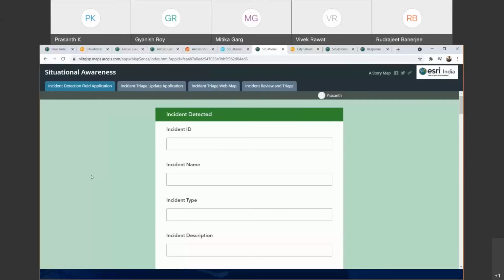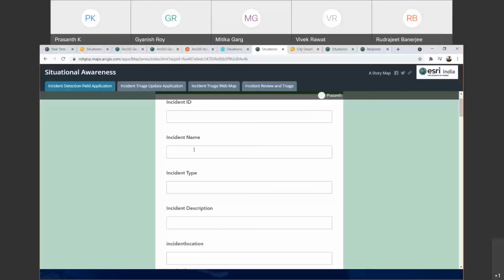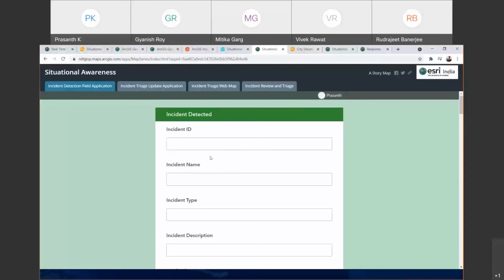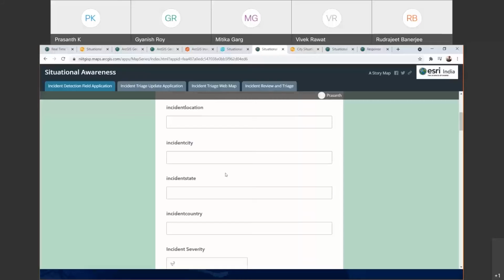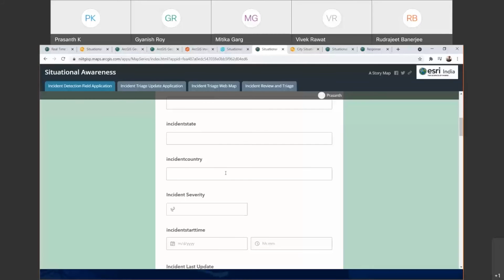So apart from just the live data, or on the live data, if the field staff need to take an action, you can utilize the Survey 123 application or Collector to update the existing situation, or set a context of the current scenario in the organization. So you will be able to use this specific form. I have used all the fields which are part of my schema of incidents, like incident ID, incident name, type, description.